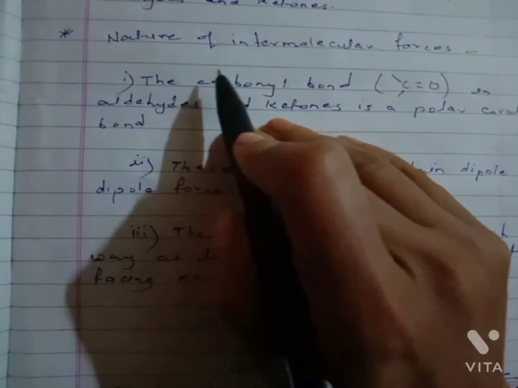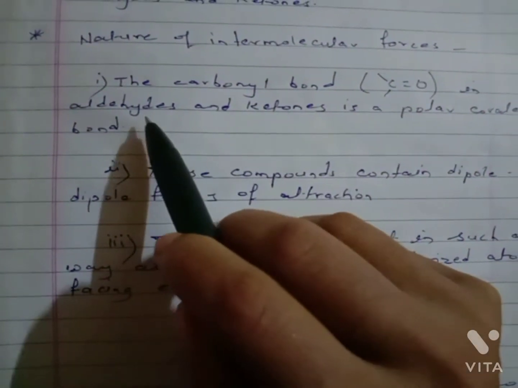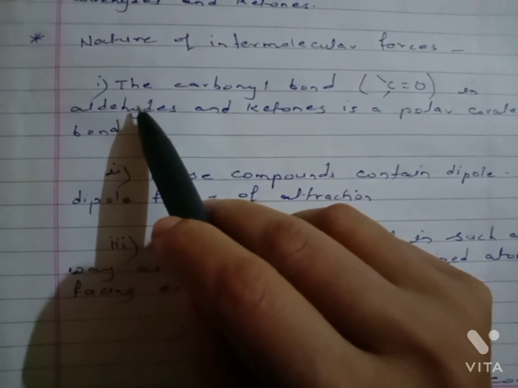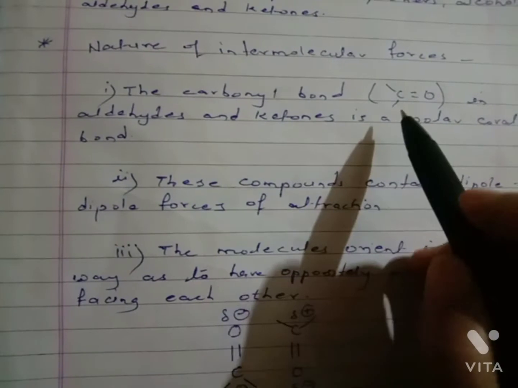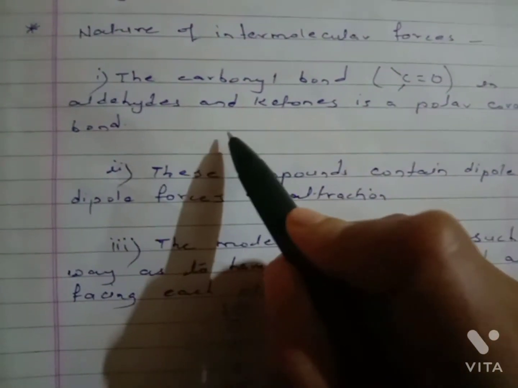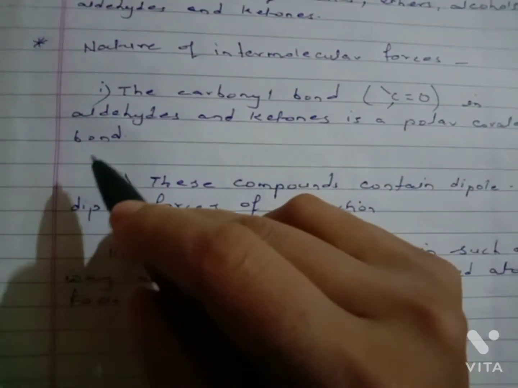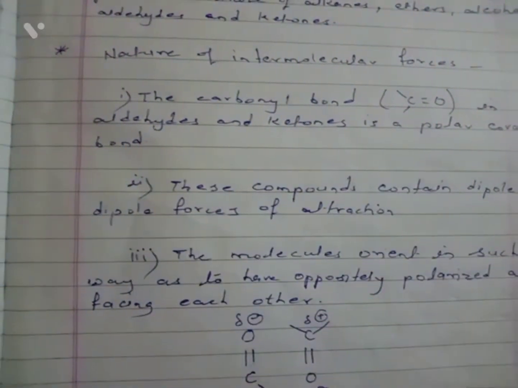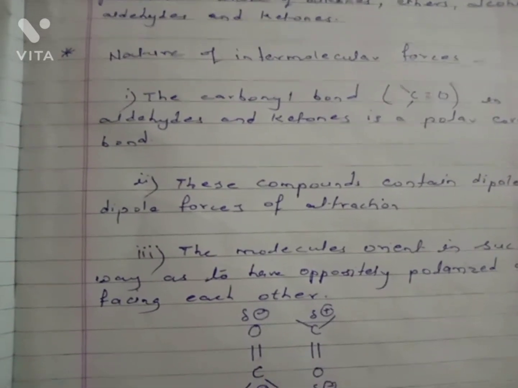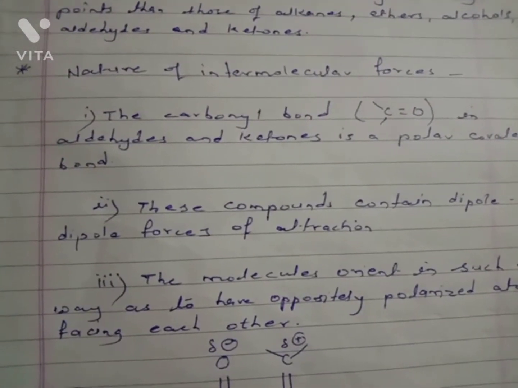Next, nature of intermolecular forces. First, the carbonyl bond, which is C double bond O, in aldehyde and ketone is a polar covalent bond.